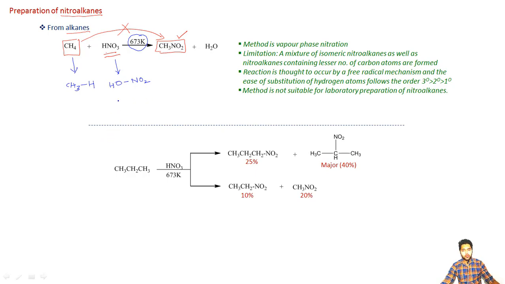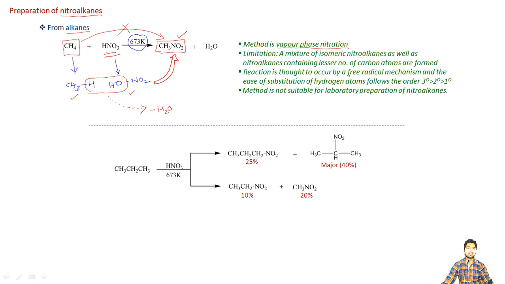I can show it this way: H will go from my alkane molecule and the OH part from the nitric acid will be eliminated in the form of a molecule of water, and what I get is the corresponding nitroalkane molecule. So this method is actually a vapor phase nitration type of method.